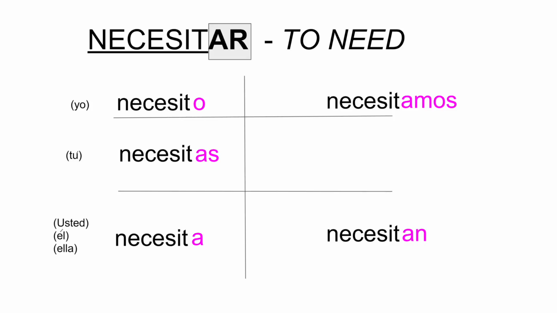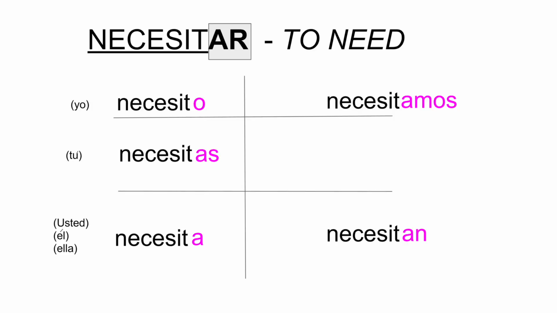Usted, él, ella. Do you remember which one of those you is formal? You need. If you're talking to your teacher and you say you need, that would be formal. Would you use tú necesitas or usted necesita? Correct. Usted necesita.